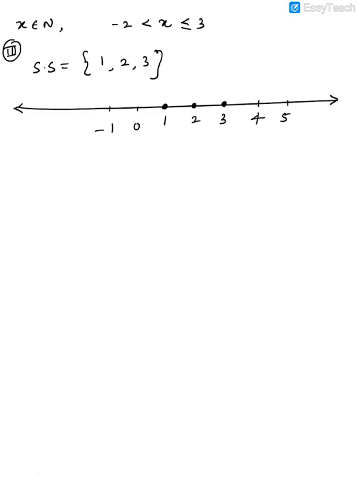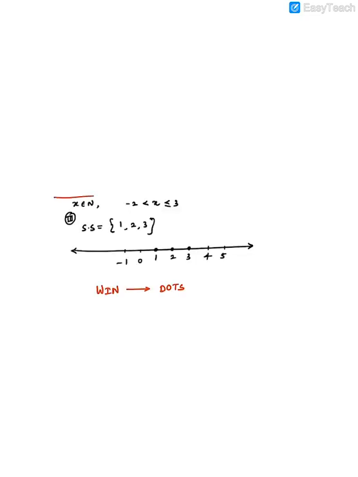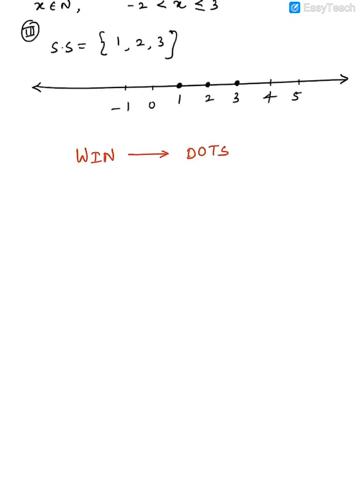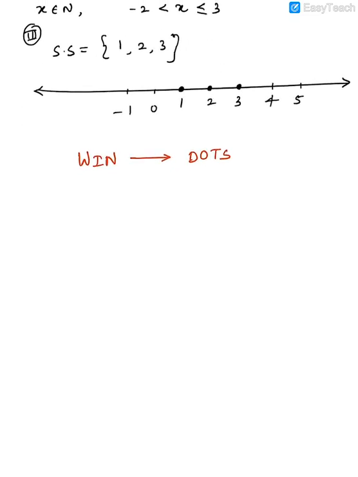Now, another very important thing to note, only for W, Z and N, meaning whole number, integers and natural number, only for them we should mark dots in the number line, because when it's a real number it's going to be different, guys, that's why. So remember, it is only for W, Z, N, that is for whole number, integers and natural numbers, we are going to mark dots.